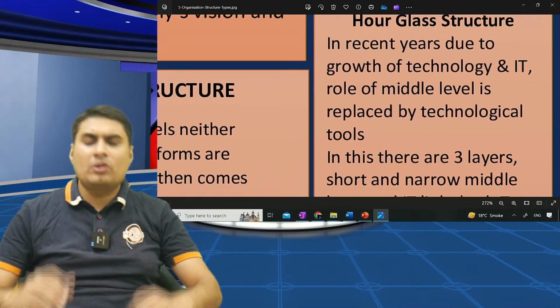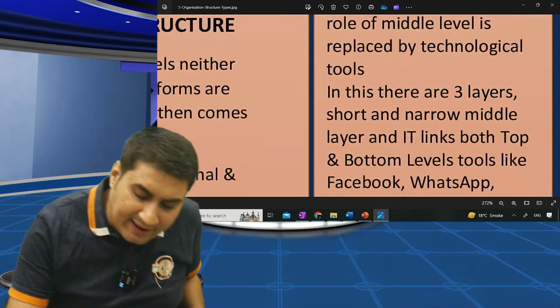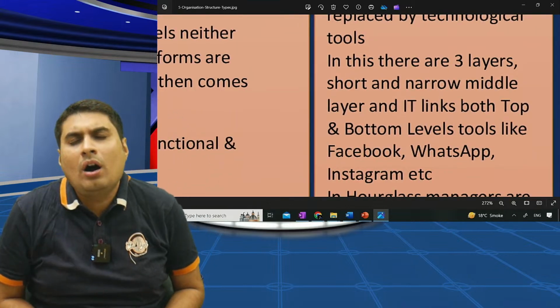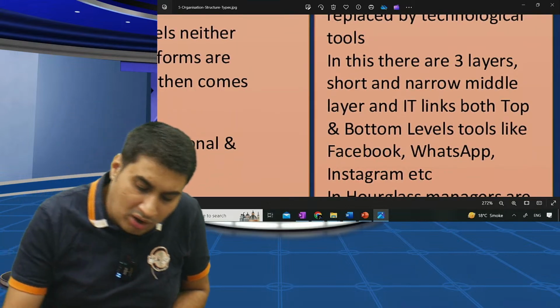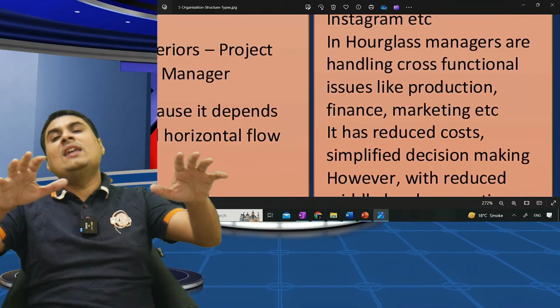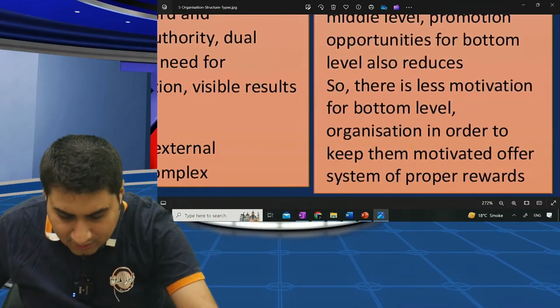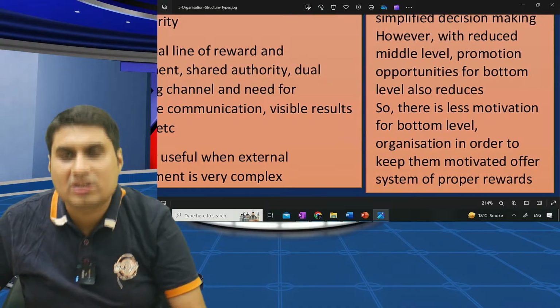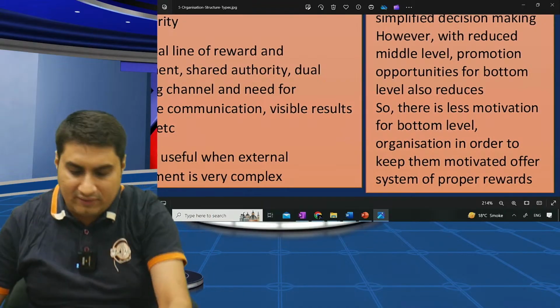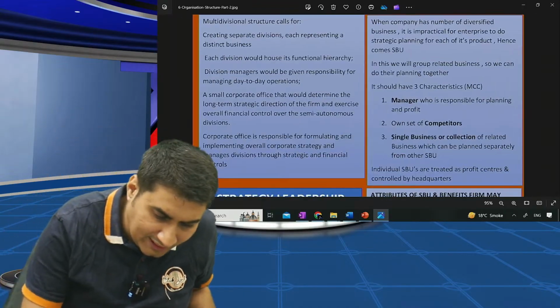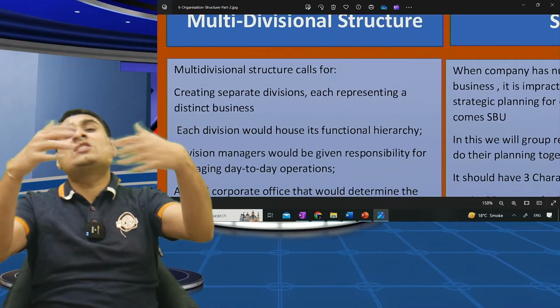In recent years, due to technology, the role of the middle level is replaced by technology. There are three levels: top level, very small middle, and bottom. In an hourglass, the middle level is handling various departments. This has reduced the cost, but there is less motivation, so we have to give proper rewards to the bottom level. All done. Last one: multi-divisional is also there.